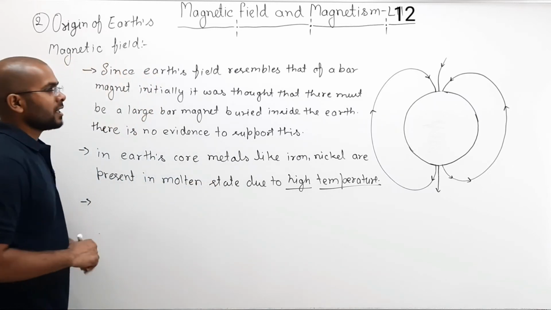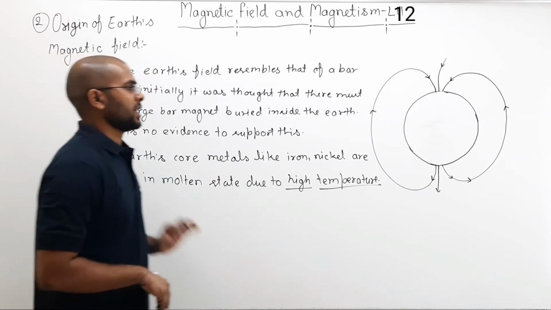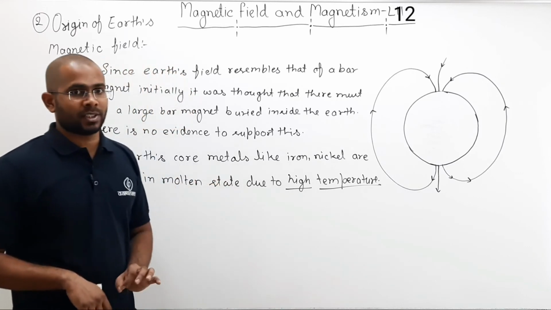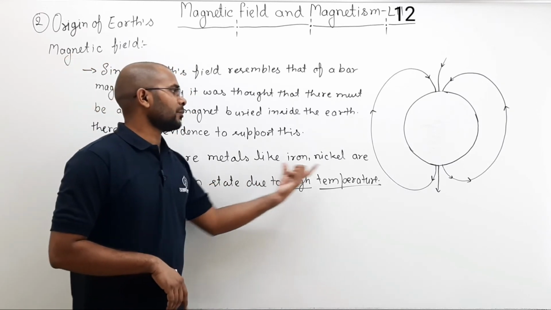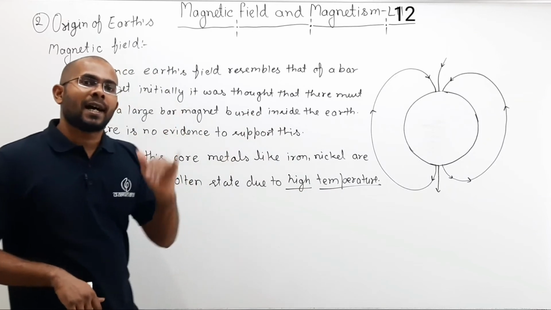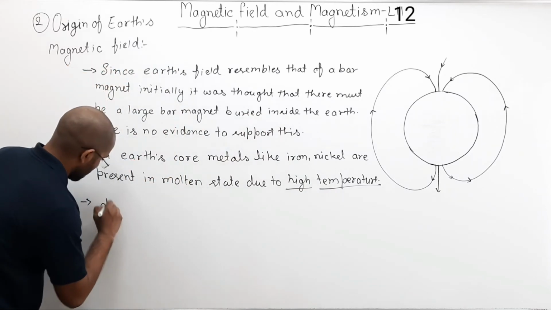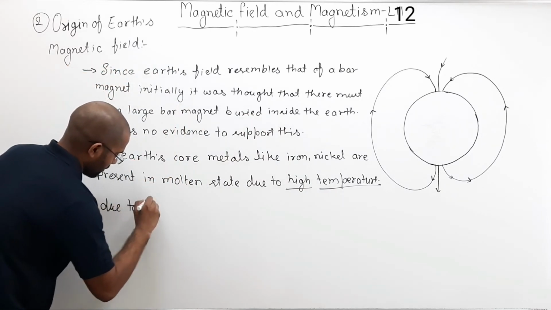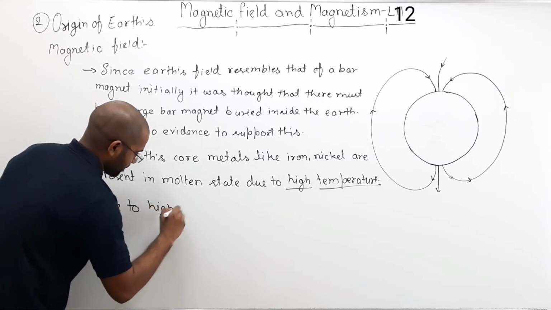So here you can write, due to high temperature, atoms of these metals become ionized.